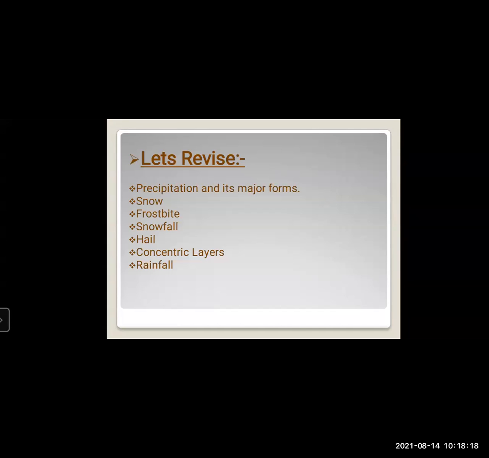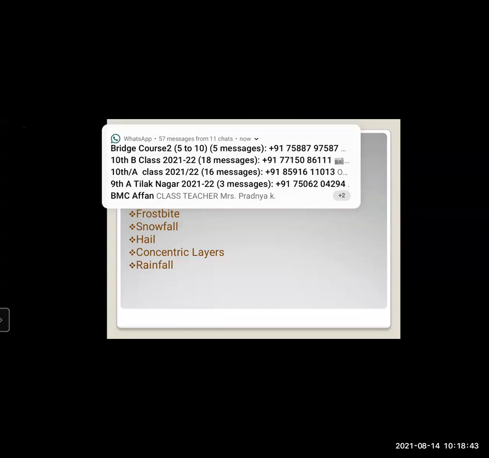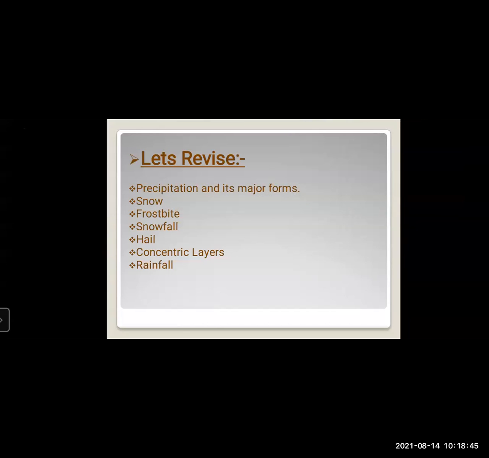Snow means small white crystals of ice which are formed directly from the water vapor of the air. In the snow, we have learned about sublimation. Sublimation is a process where a solid turns into a gaseous state without going through the liquid stage.